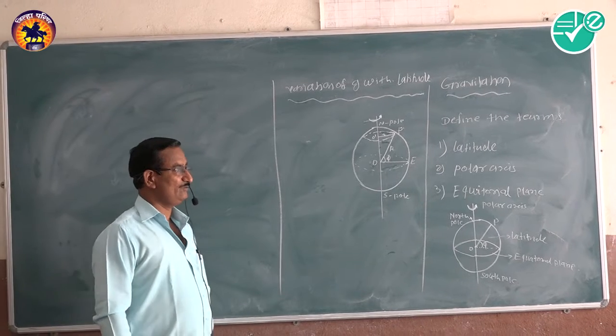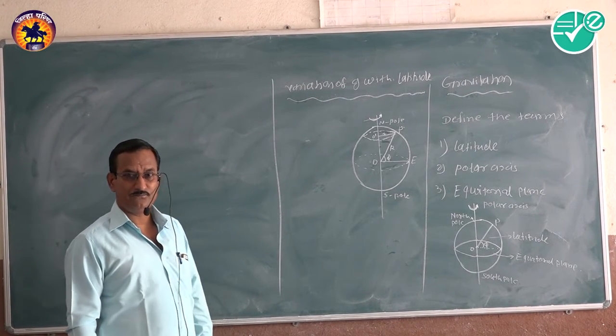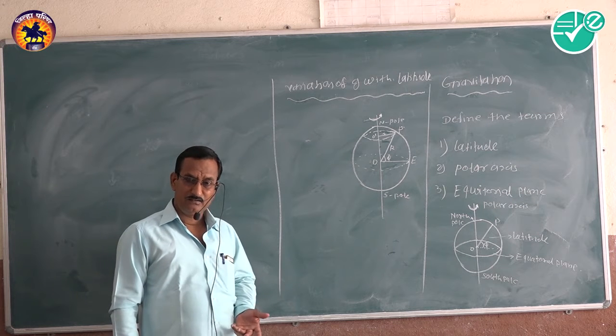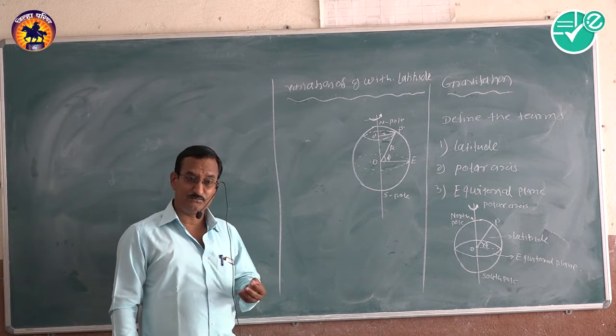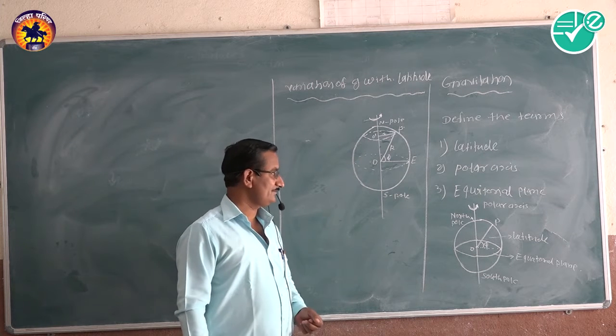After that, we saw the variation of the acceleration due to gravity with altitude.